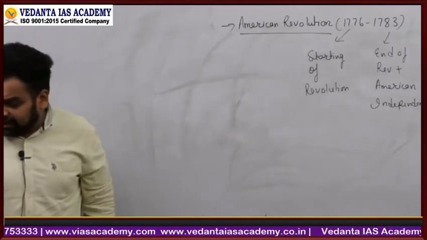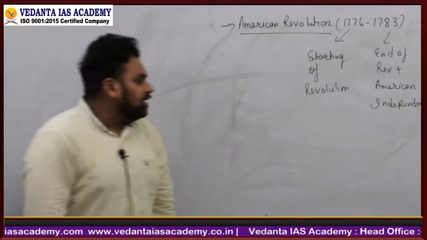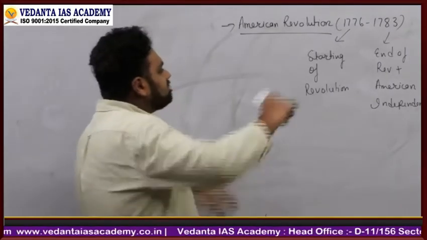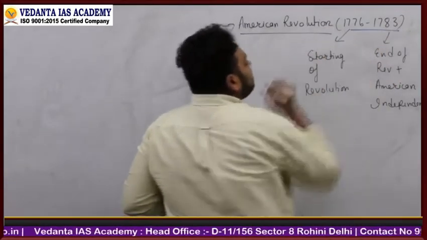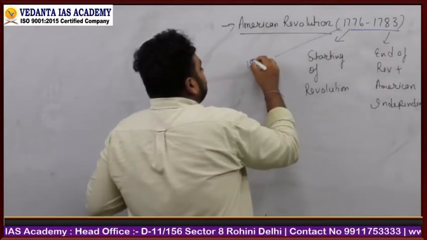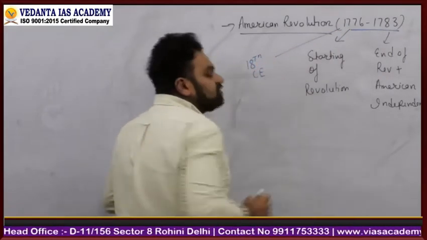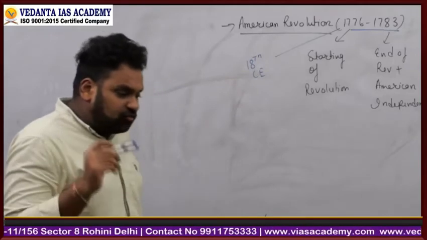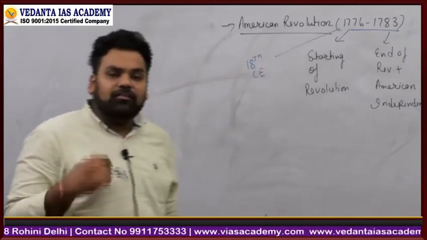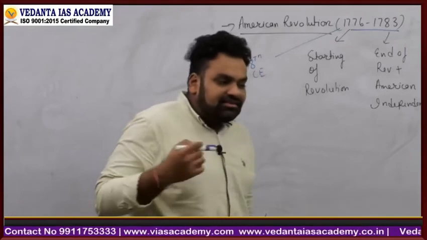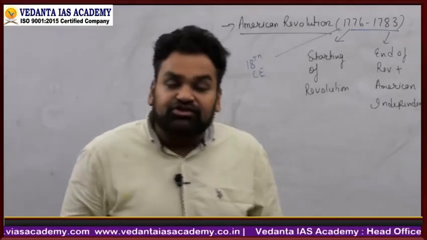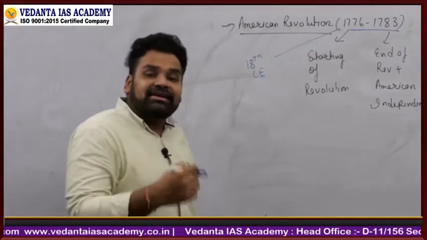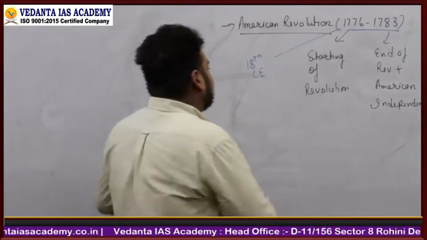So you see over here what is happening is that America is actually getting independent in the 18th century. So this is your 18th century, right? But what exactly were the processes? What exactly were the events which led to the American Revolution? And what exactly did the world look like